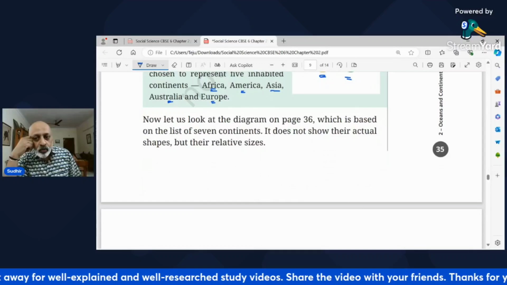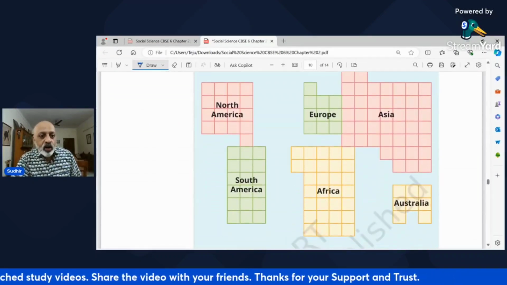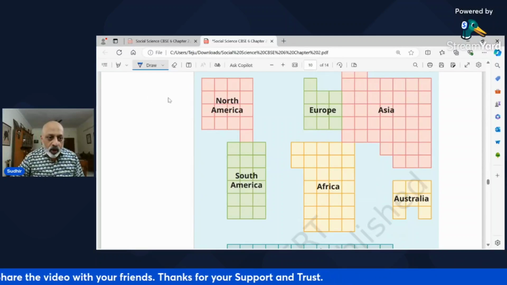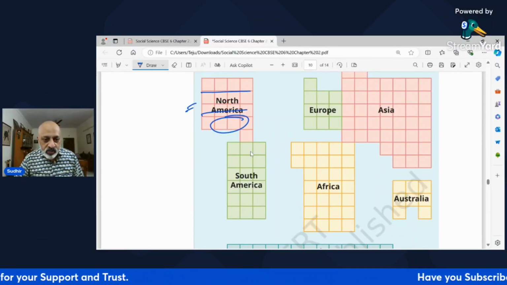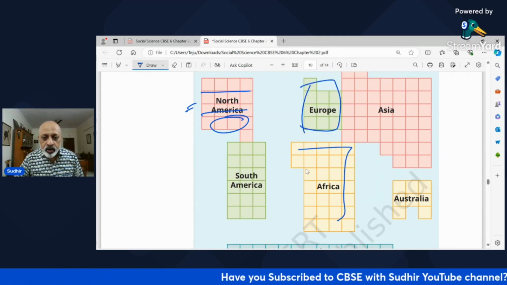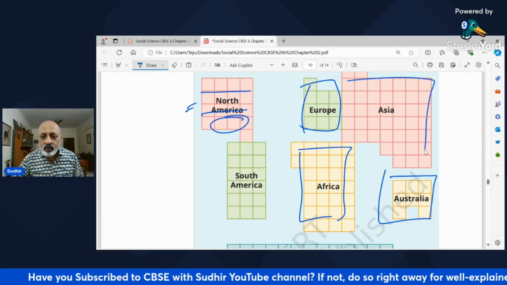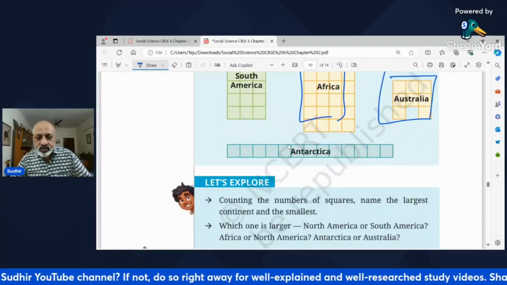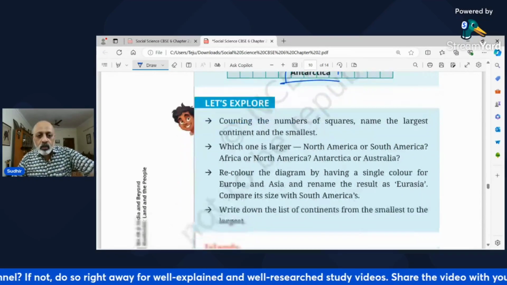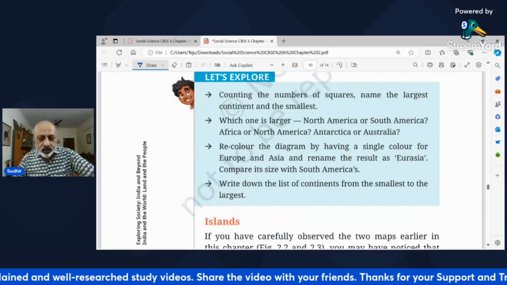Now look at the diagram on page 36, which is based on the seven continents. It gives you an idea कहां पर कौन सा है. जैसे मैंने कहा, you have North America, which is Canada, USA, and नीचे Mexico. Then you have South America, lots of small countries. Then this is Europe. Then this is the big continent of Africa. Then you have the small continent of Australia. And then you have another big continent of Asia. Okay. And this is Antarctica, नीचे. Now, you can make out which is bigger and which is smaller. मैंने already बता दिया है.